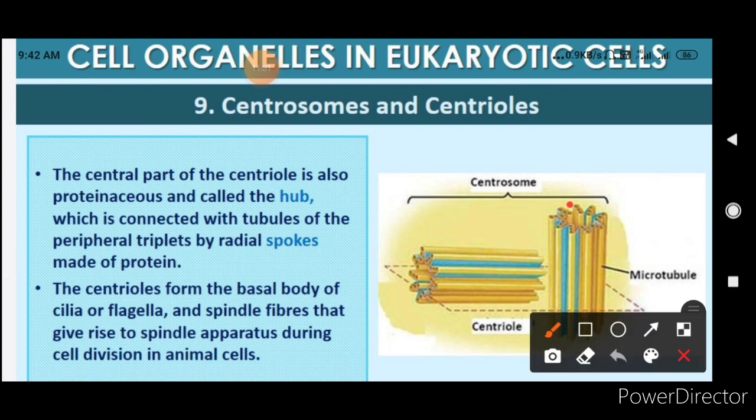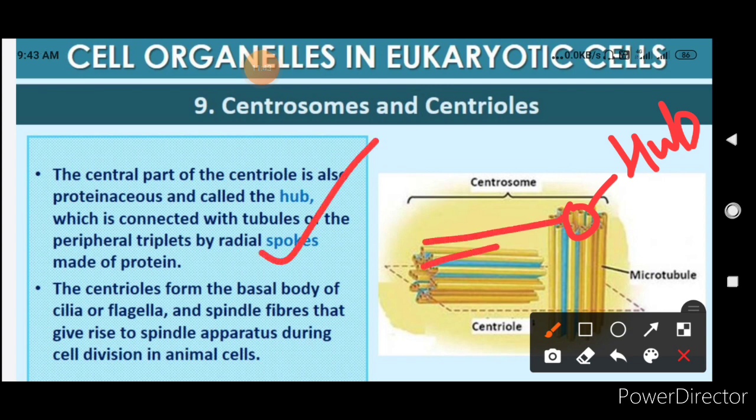So here this central part is the hub, which is connected with the tubules of the peripheral triplets by radial spokes made up of proteins. These are the radial spokes, which are made up of protein. The centrioles form the basal body of the cilia and flagella, and spindle fibers that give rise to the spindle apparatus during the cell division in animal cells.